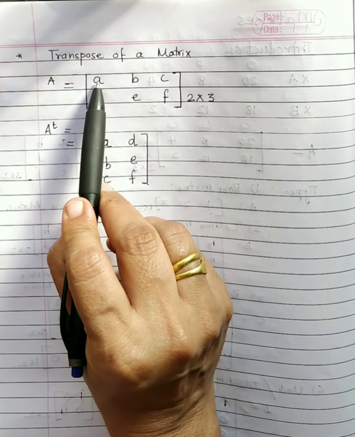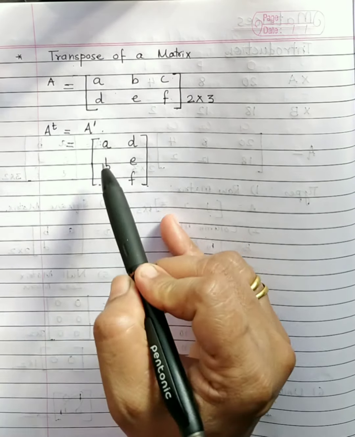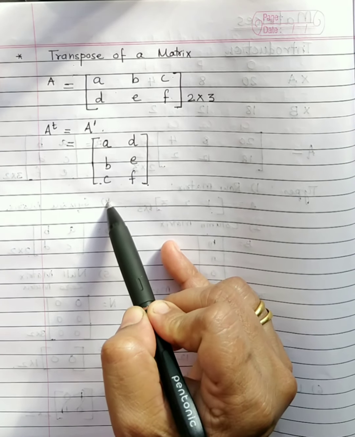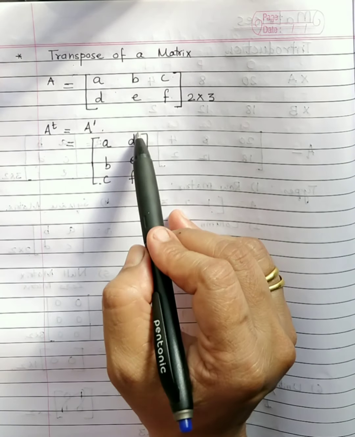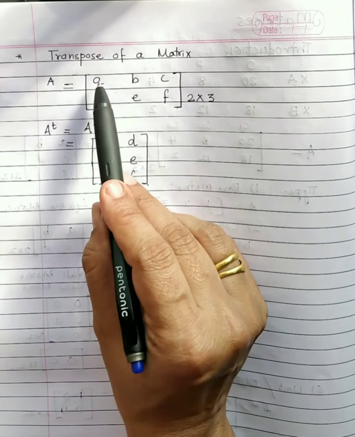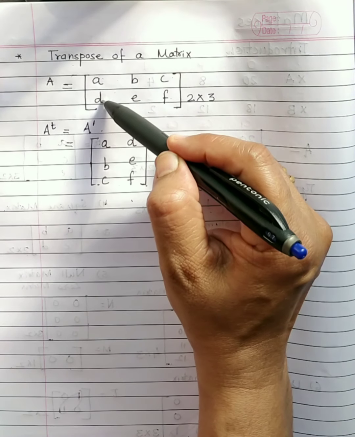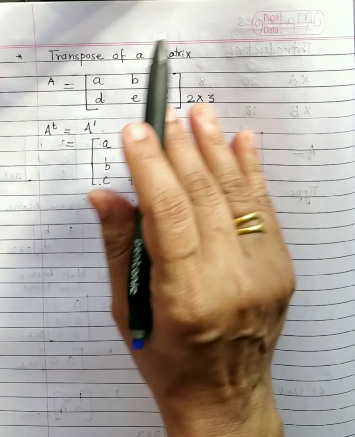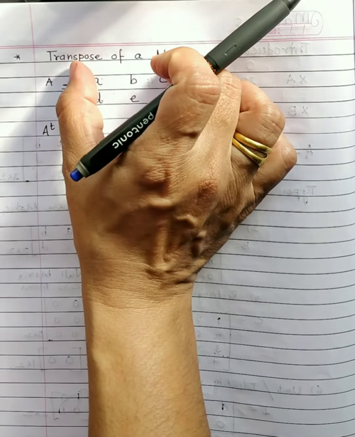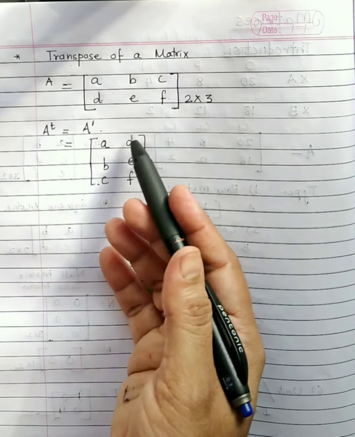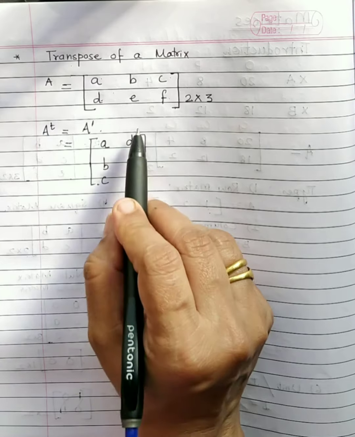So where in rows elements were ABC, here in the first column elements are ABC. D, E, F is the second column here. And if you go for the column, the first column was AD, now your first row is AD. Simple, have you understood? Simply making the rows into columns, and columns automatically get converted into rows.